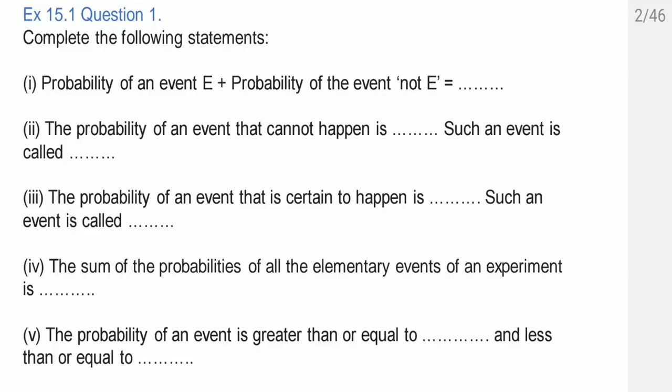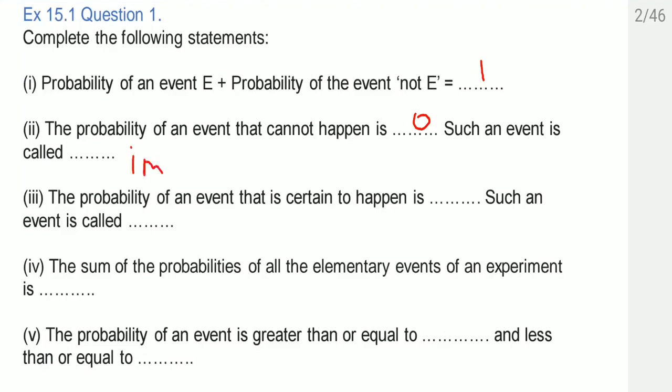This is exercise 15.1, question number 1. Complete the following statements. Probability of an event plus probability of the event not E. The meaning is what? Probability of the event plus probability of not an event is always 1. The probability of an event that cannot happen is 0. Such an event is called an impossible event.